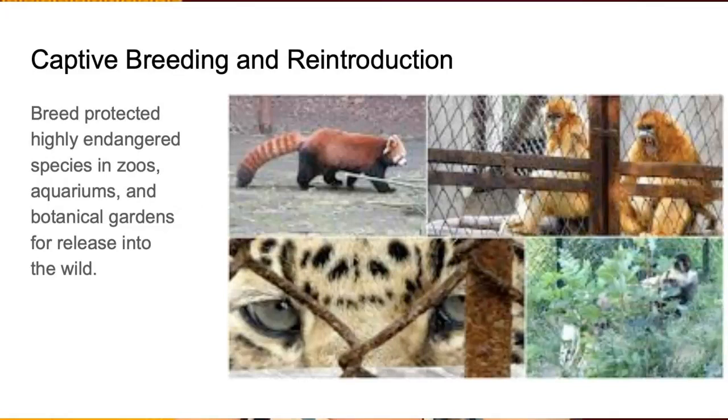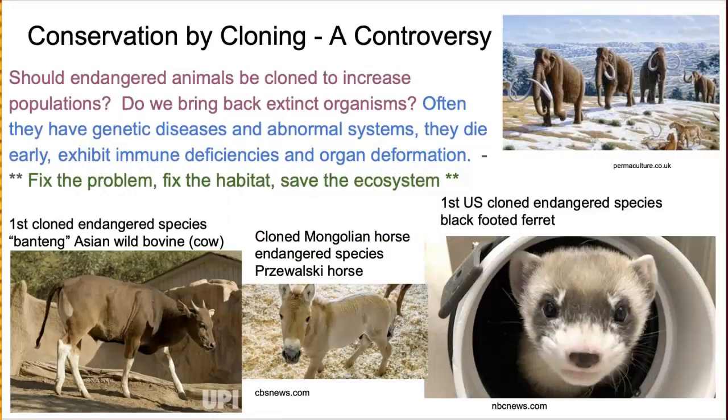So what's captive breeding? Captive breeding is a way to breed animals in a protected environment like a zoo or an aquarium, even botanical gardens. And then they release these organisms into the wild. That's the reintroduction aspect. They're not kept long enough to be intentionally unsuccessful at surviving in the wild. They are just bred to be able to increase the population and then reintroduced into their environment.